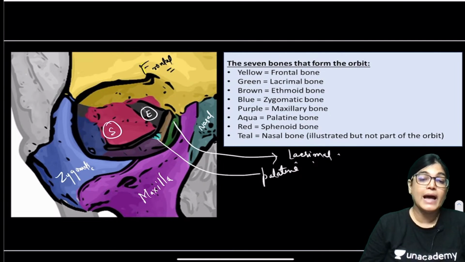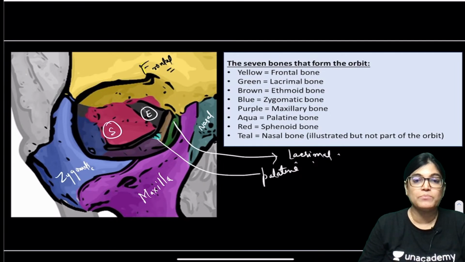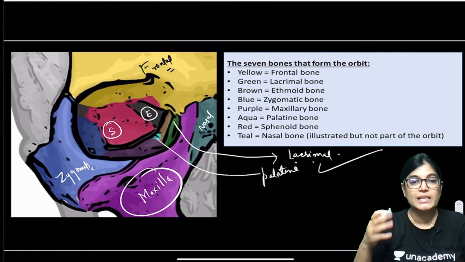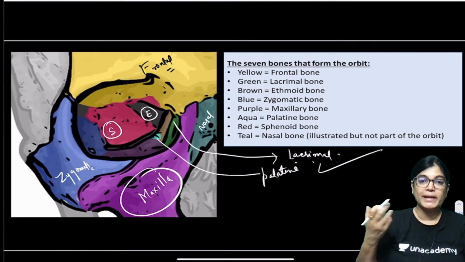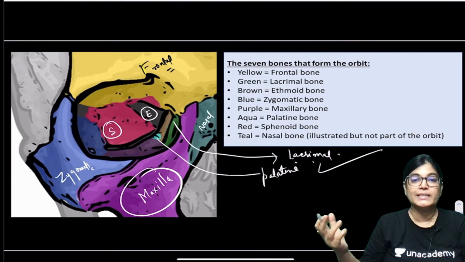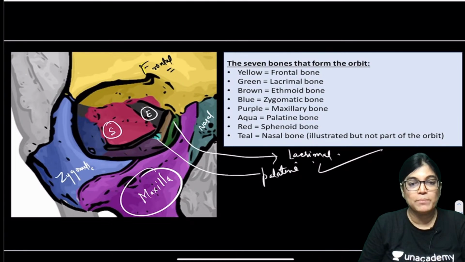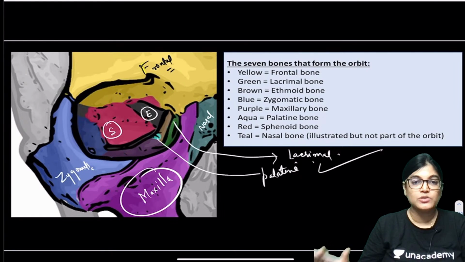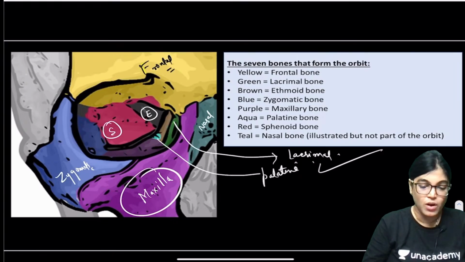The important bones very easily ruptured or fractured are mainly the maxilla bone and the lacrimal bone. These are very easily fractured. Also a thin plate of bone separating the ethmoidal air sinus and the orbit is the lamina papyracea. So that all can at times get affected. All of you just revise the boundaries of the orbit.